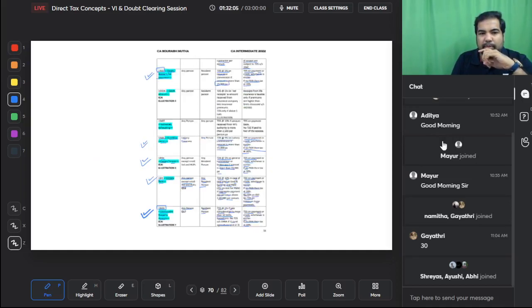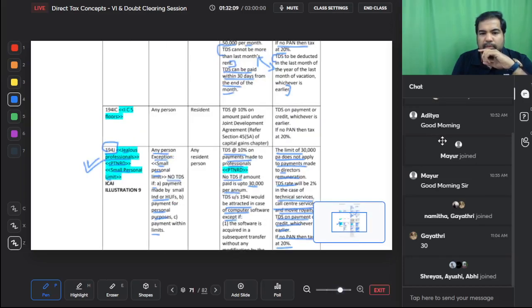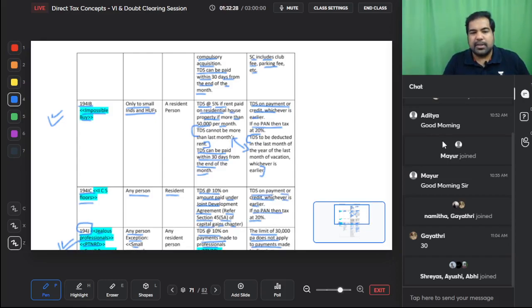So I'm just going to tick mark and read that also for you. Here we go. 194IB was done, 194IC. Any person making a payment to a resident, TDS at the rate of 10% on amount paid under a joint development agreement. Refer section 45(5)(a) of the capital gains chapter. TDS on payment or credit, whichever is earlier. If no PAN, then TDS at the rate of 20%. This, guys, is section 194IC.